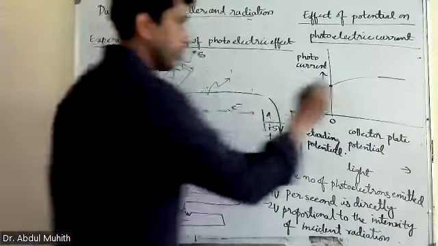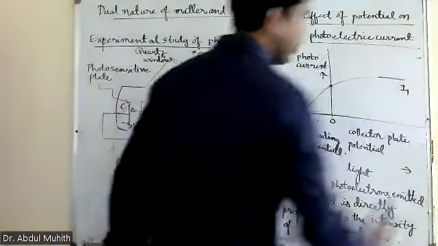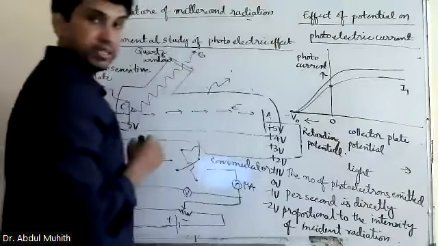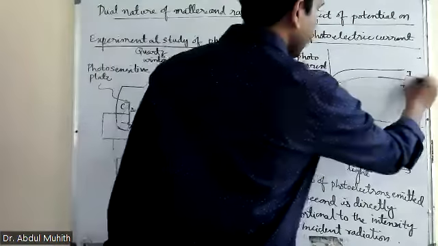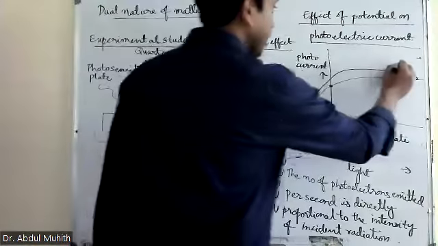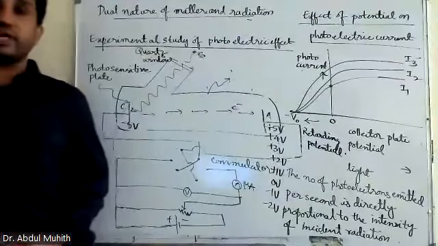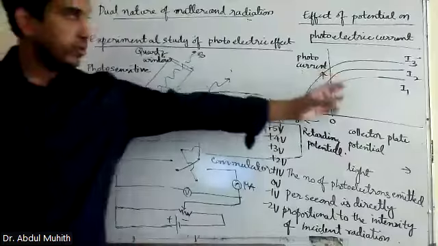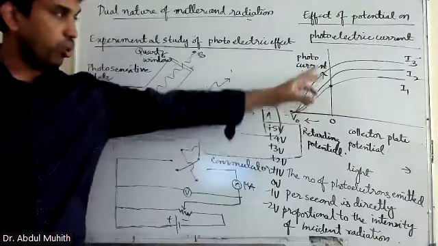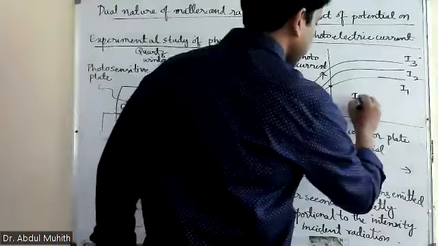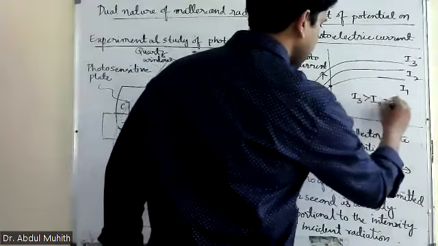This was for one particular intensity, like yellow color light. I have taken the first intensity. Now I did the same experiment again for another intensity. So what happened? It became like this. This is I2. Brightness has increased. Now again the brightness was increased like this. See, this is I3. Understood? So we have I1, I2, and I3, and the intensity I3 is greater than I2, which is greater than I1.